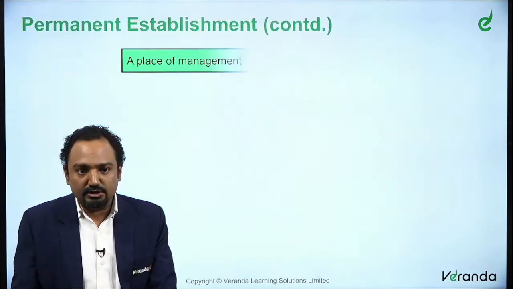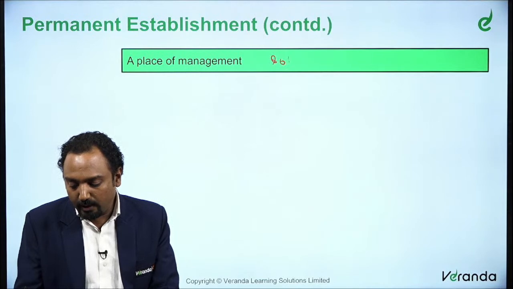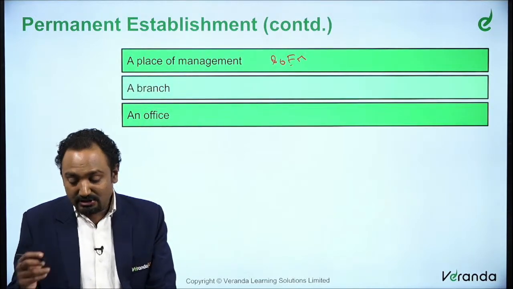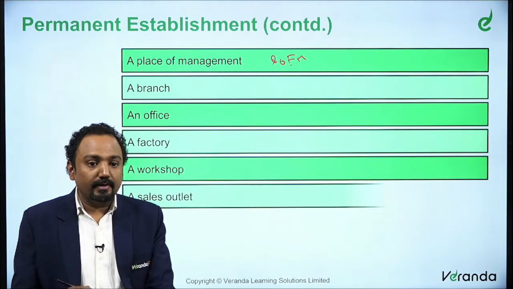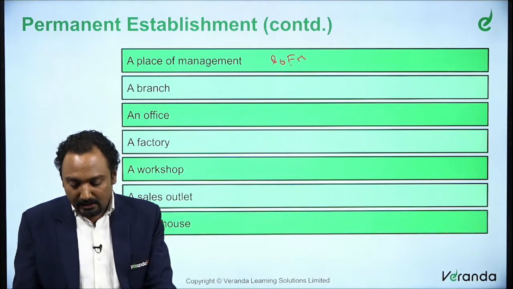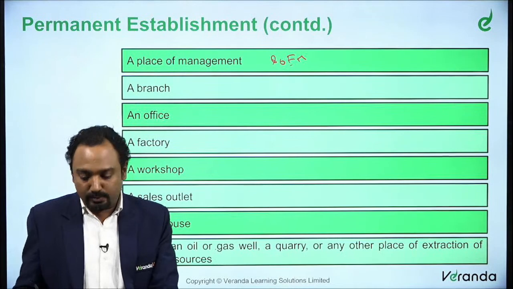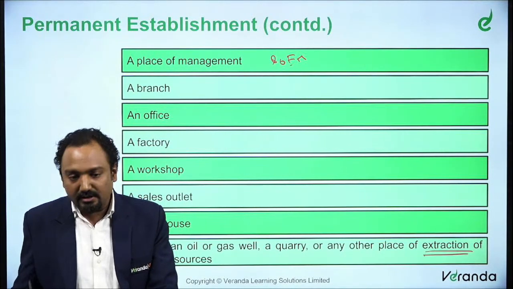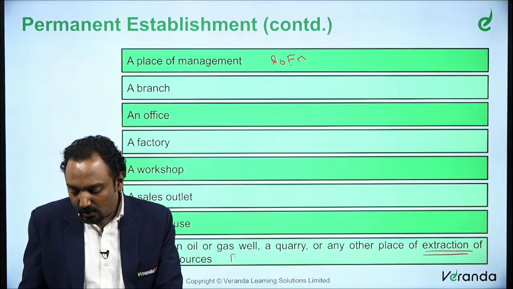What is permanent establishment? To understand that, what could be a permanent establishment? Something like your POEM, that is your place of effective management, is important. It could be a branch, an office, a factory, a warehouse, a workshop, or even a sales outlet, or a mine, an oil or gas well. It could be anything related to the extraction of natural resources. It does not include exploration.